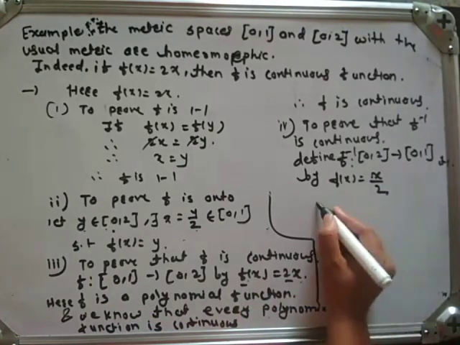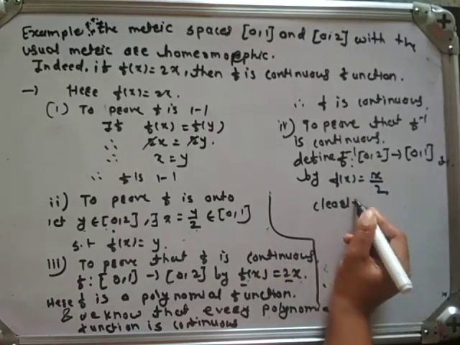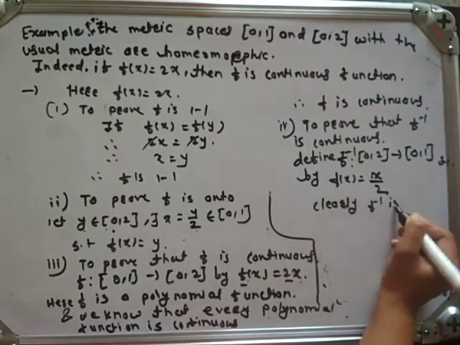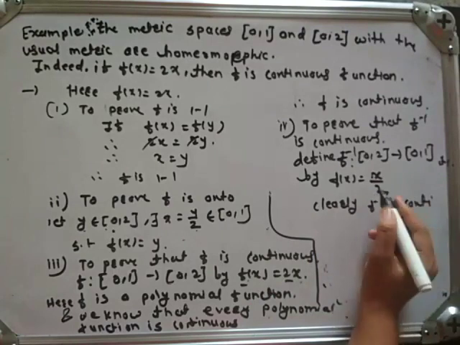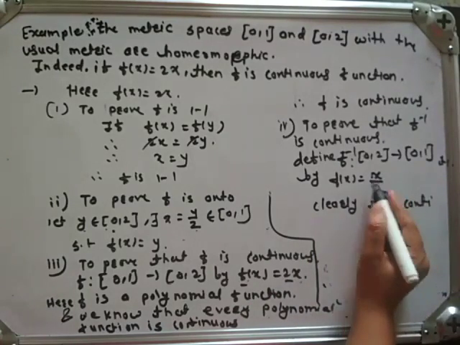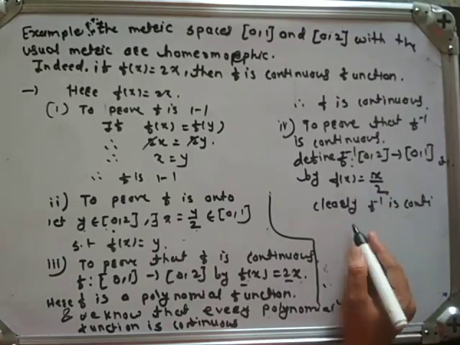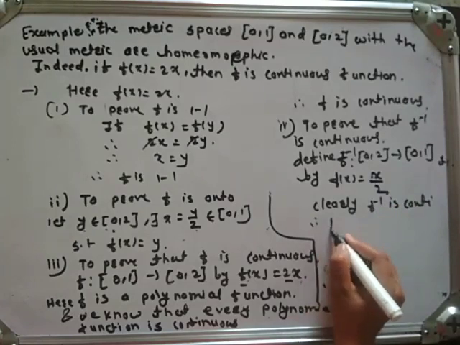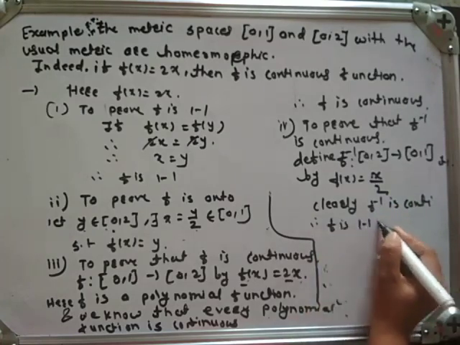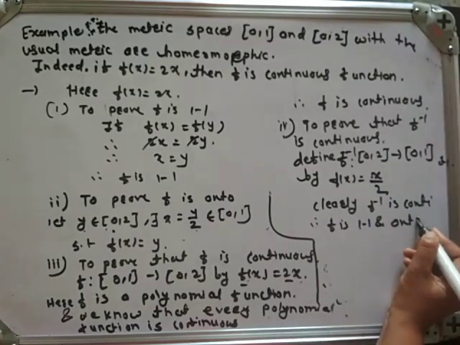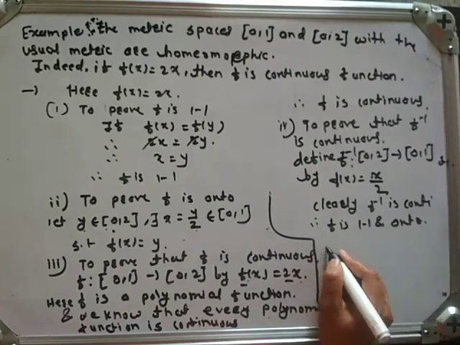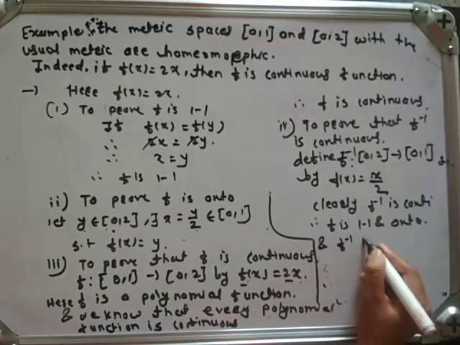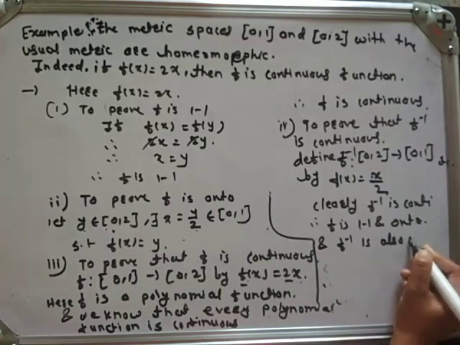Clearly, f inverse is continuous because it is again a polynomial. Therefore, f is 1-1 and onto, and f inverse is also continuous.